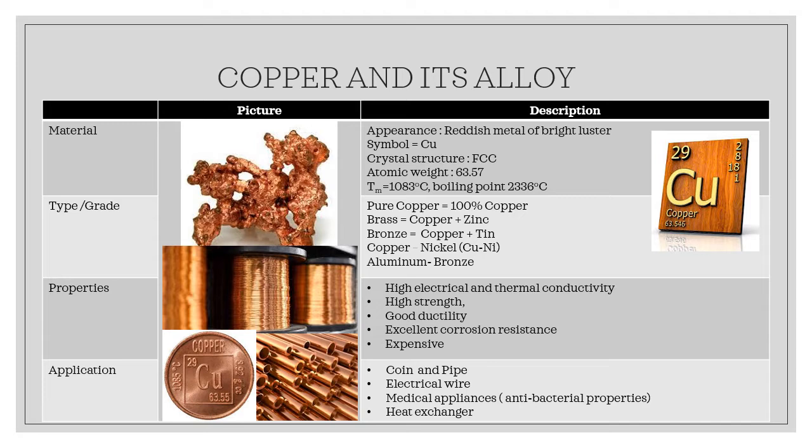So there are a few types or grades of copper, which are pure copper, which contains 100% copper, brass, which is a combination of copper and zinc, bronze, a combination of copper and tin, and also copper nickel and aluminium bronze alloy. The properties of copper alloy are high electrical and thermal conductivities, higher strength, good ductility, and excellent corrosion resistance, which make it more expensive.